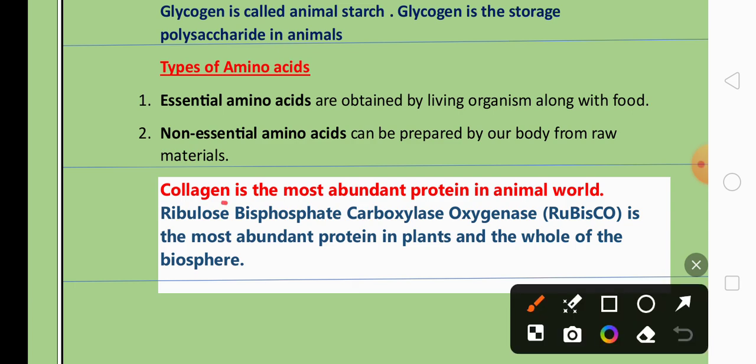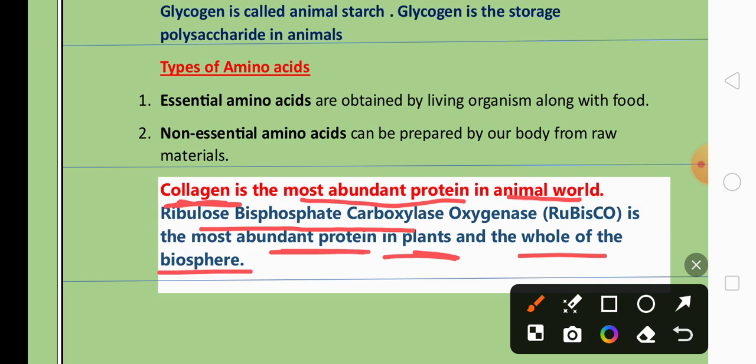For 1 mark, collagen is the most abundant protein in the animal world, and rubisco is the most abundant protein in plants and in the whole biosphere. Rubisco is the most abundant protein in the whole biosphere, whereas collagen is the most abundant protein in the animal world.